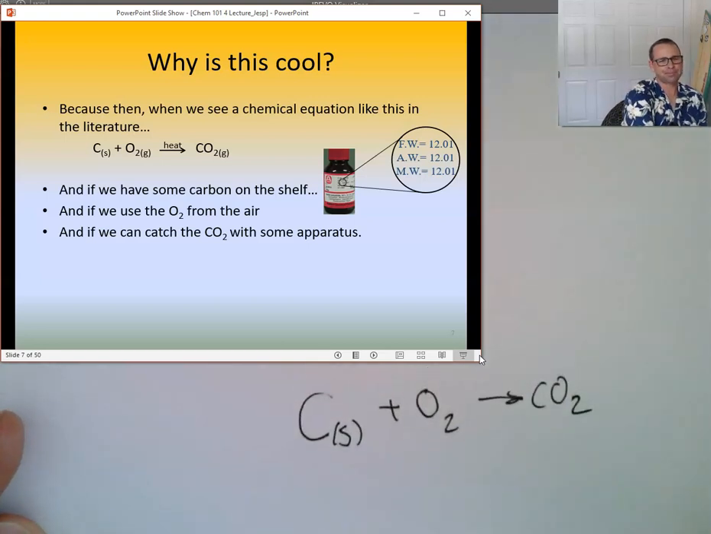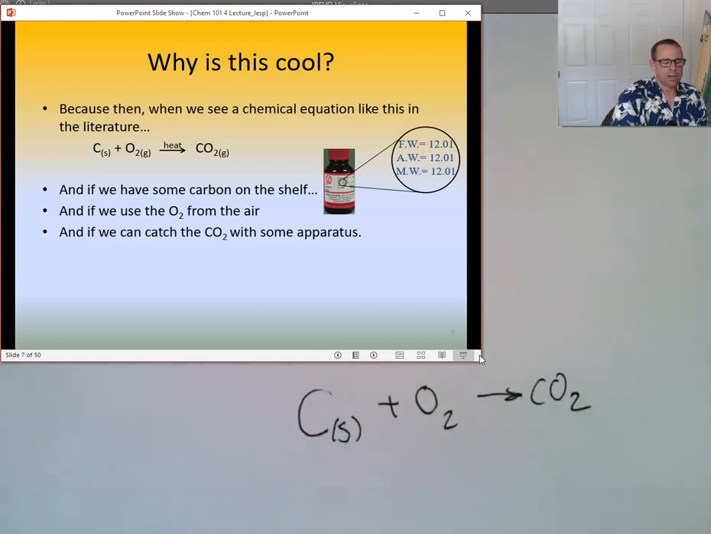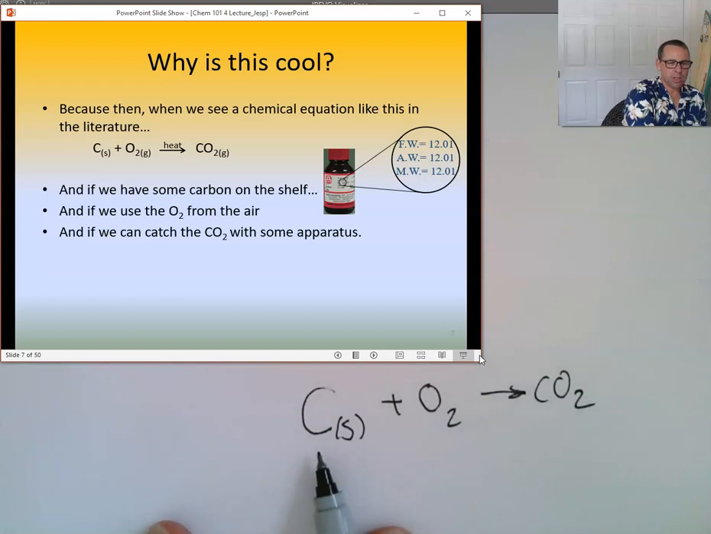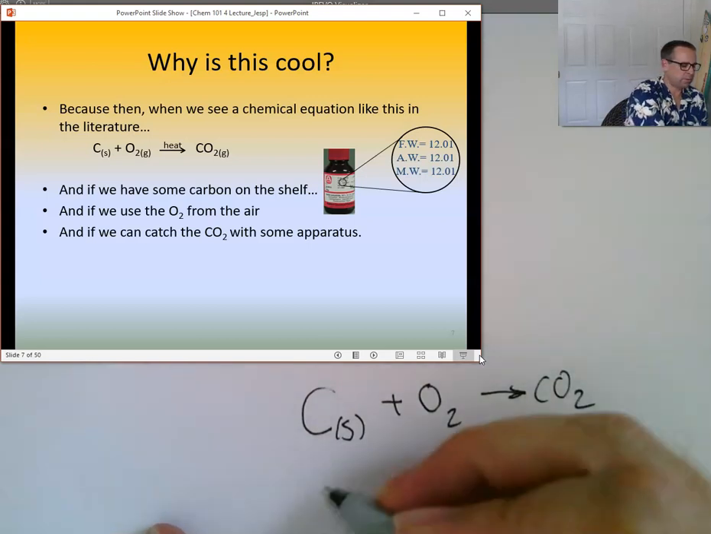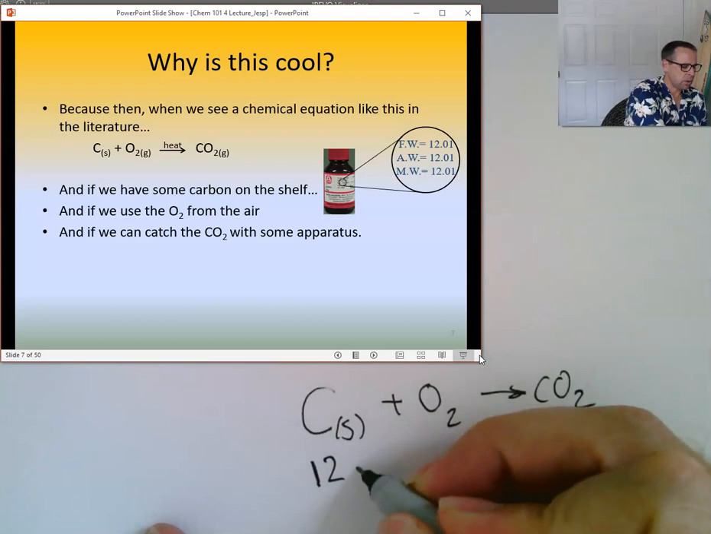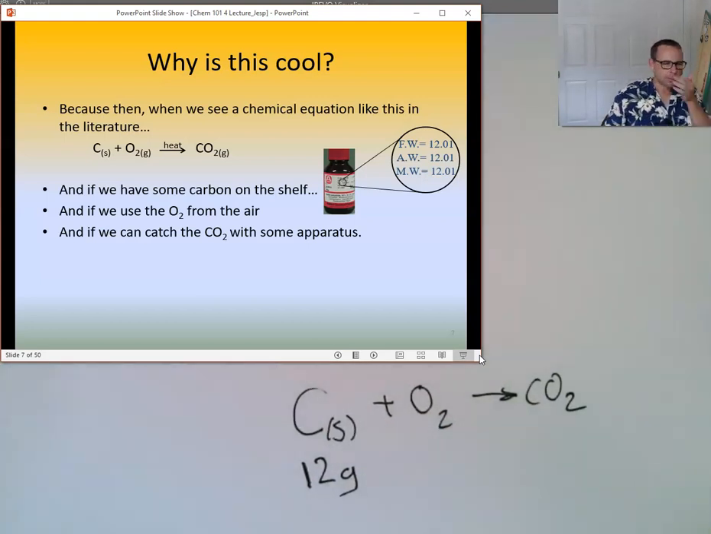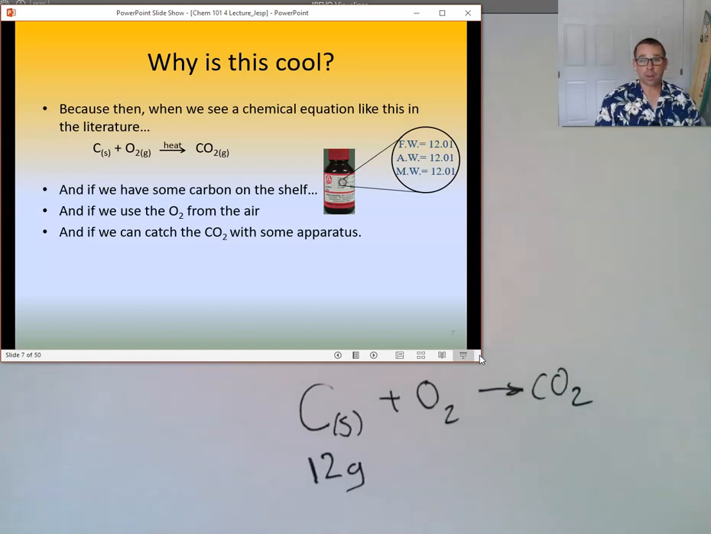All right, how many grams of carbon do I need to weigh out if I want 1 mole of carbon? 12. That's right. Speak it to the microphone. 12 grams of carbon are what I need to weigh out to get 1 mole of carbon.